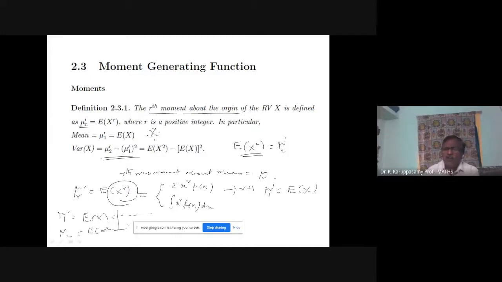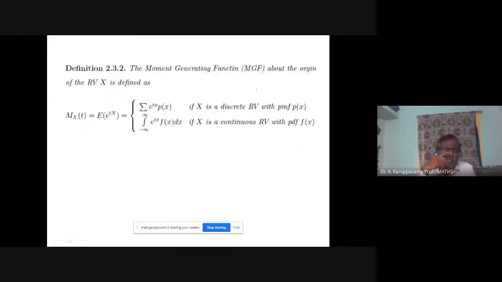Is it possible to find the expectation of x power r directly, so that I get mu r dash immediately without doing r equal to 1, r equal to 2 separately? That is what we are going to discuss: the moment generating function. It generates moments. Moment generating function is our next definition.